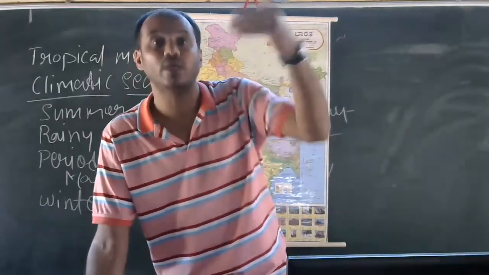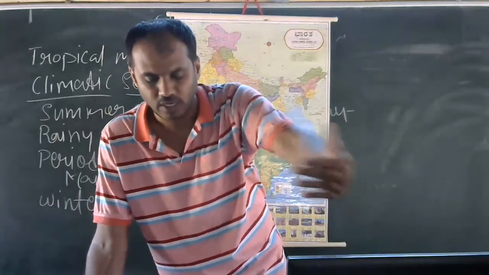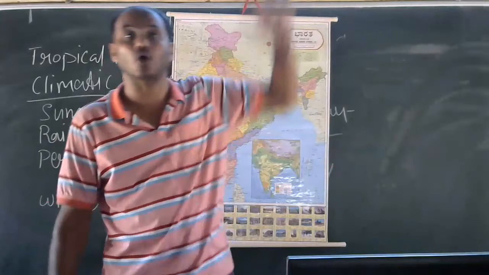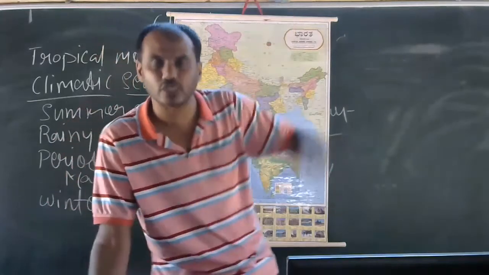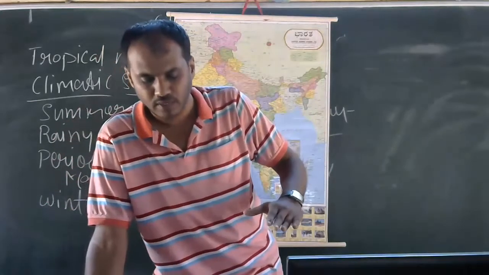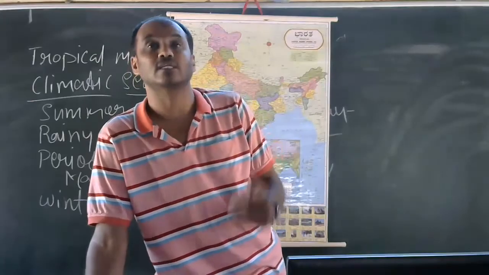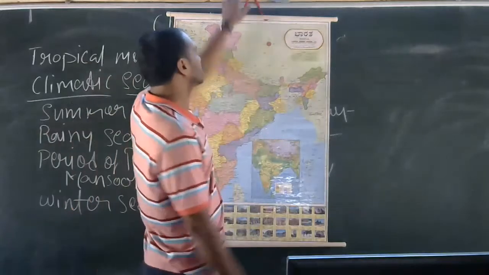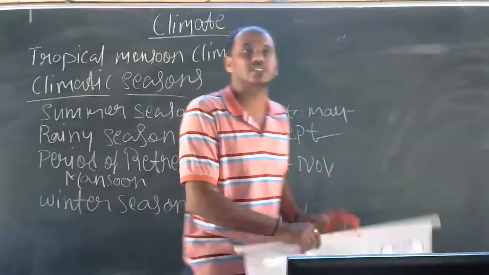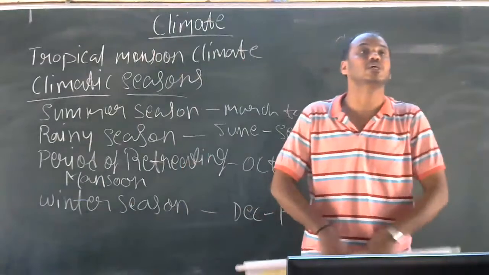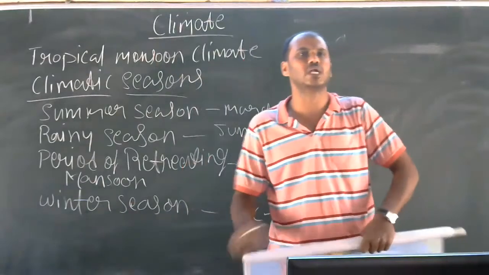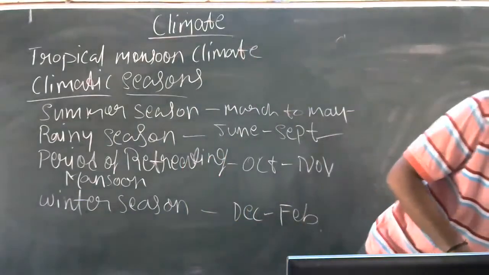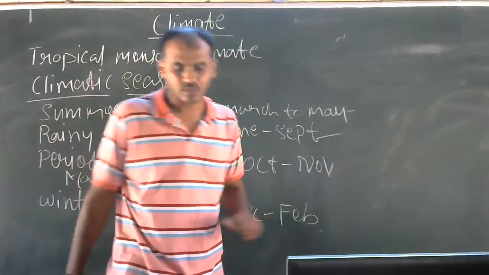And next is the winter season. During this season, temperature, humidity and rainfall are low. And the sky is clear. The average temperature is between 25 degrees to 27 degrees Celsius. Cool and warm climate. It will be called as cool and warm climate.